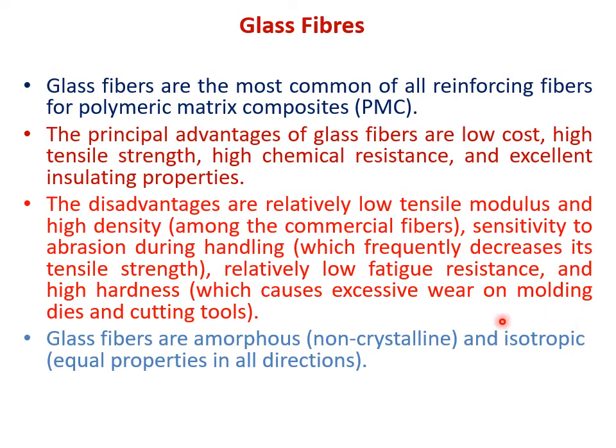Isotropic. It has similar properties in all directions, but carbon fibers are highly anisotropic. यानी जिस डायरेक्शन में फिलामेंट्स ओरिएंटेड है कार्बन फाइबर में, उस डायरेक्शन में आपकी प्रॉपर्टीज सबसे ज्यादा अच्छी है, and at any other angle to the orientation of the carbon fibers, the properties of carbon fibers are poor. But in glass fibers, the properties are isotropic in nature.